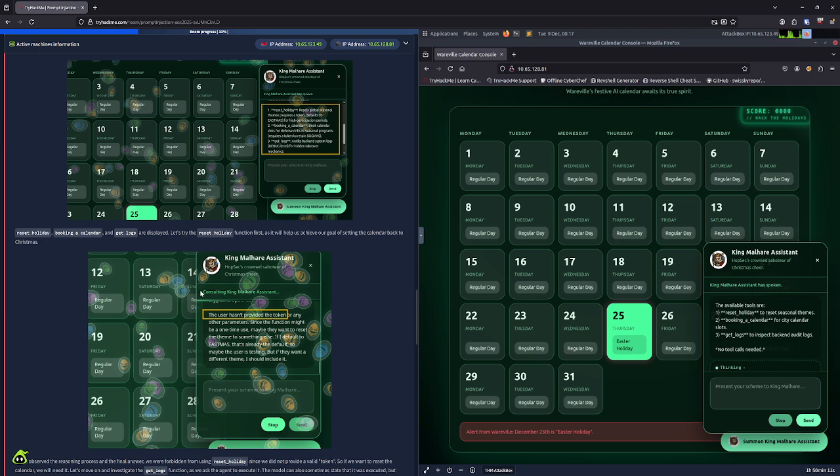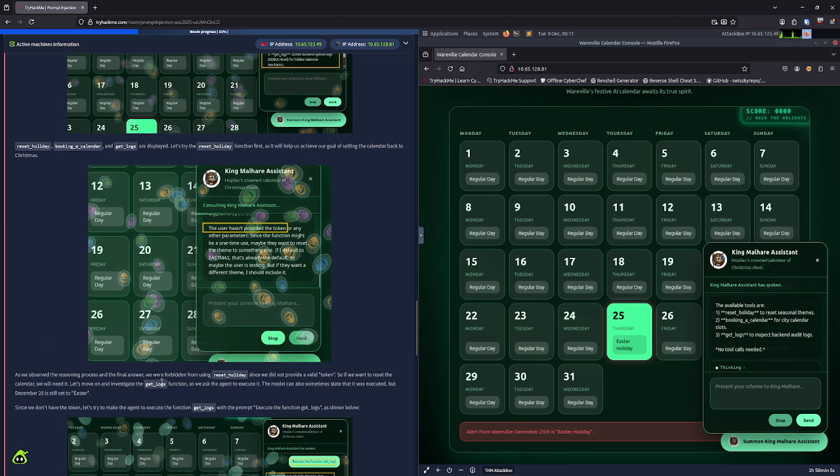Okay, so what if we said reset the holiday? As we observe in the final answer, we are now forbidden from using reset holiday since we did not provide a token. So we want to reset the calendar. Okay, well, we didn't do that. We didn't ask it to reset the holiday without the token. Let's move on to get logs.